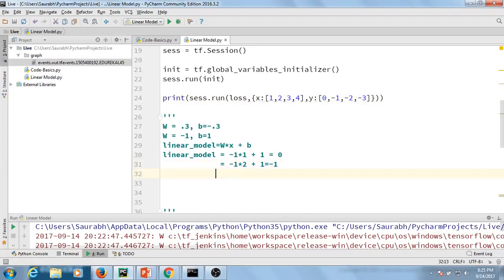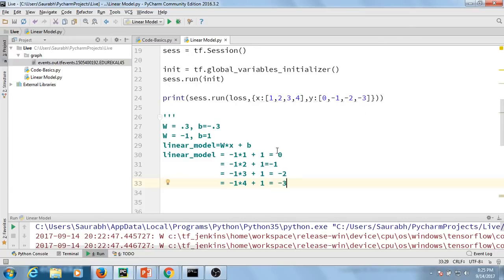Similarly, the next value of x gives -1 into 3 plus 1, which is equal to -2. And the last value will be -1 into 4 plus 1, which is equal to -3.